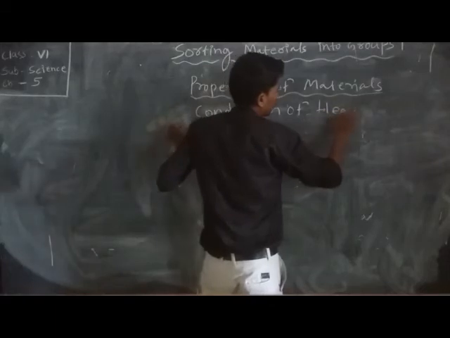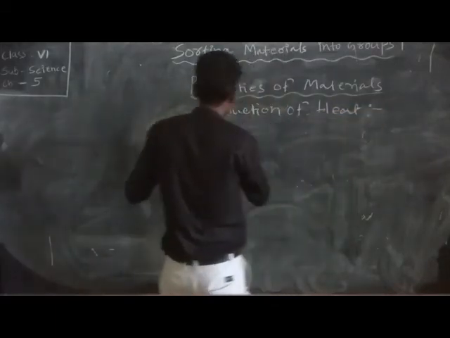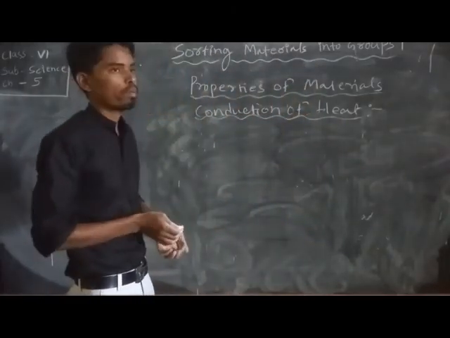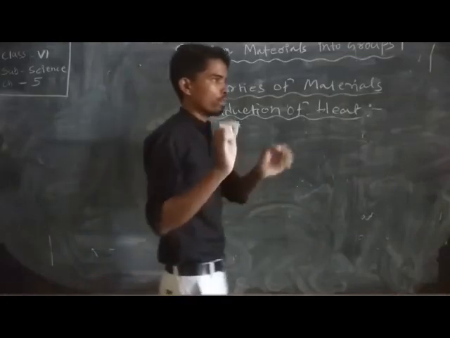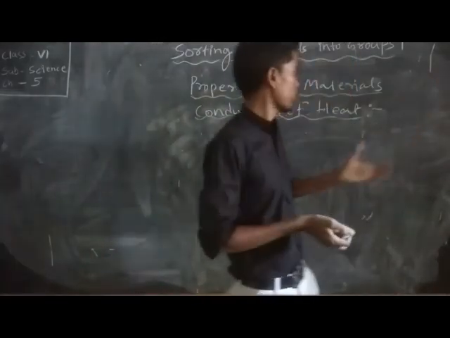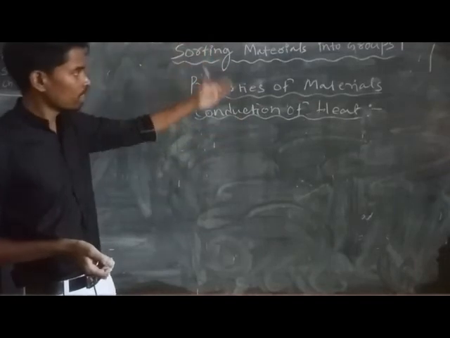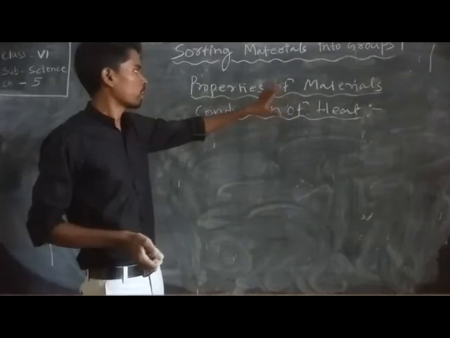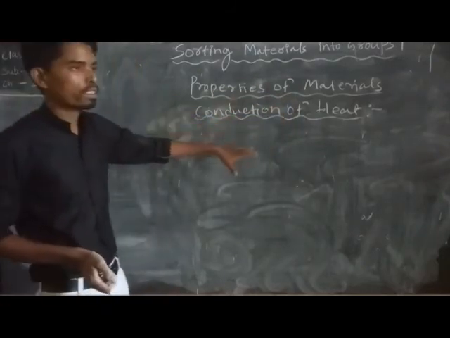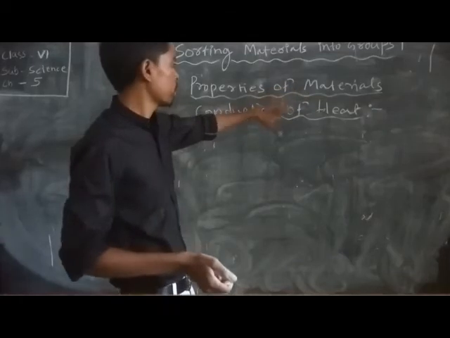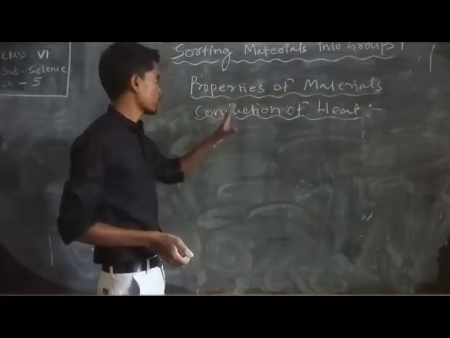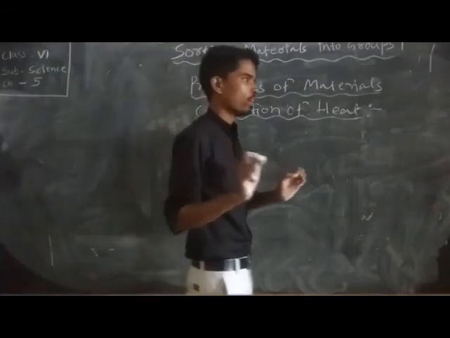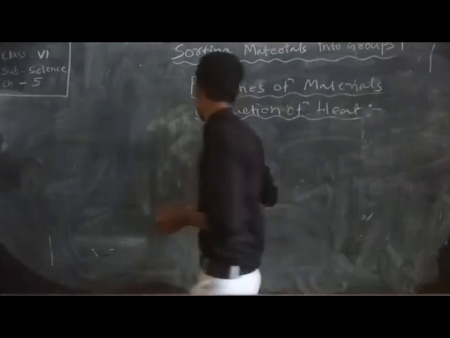This is the last property of materials. Some materials have special properties, besides the different types we already know: transparency, conductivity, hardness, appearance. Another property is conduction of heat. Some materials conduct heat.